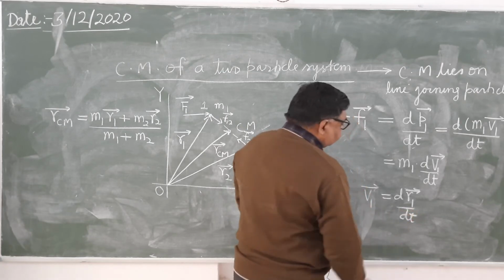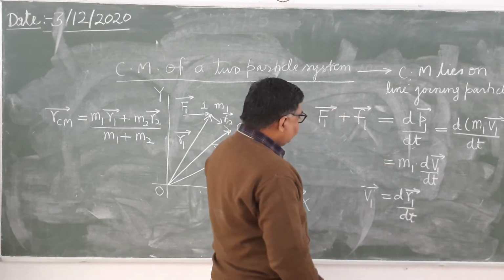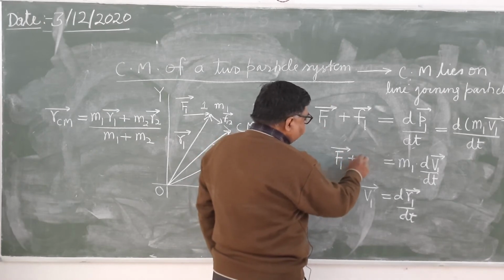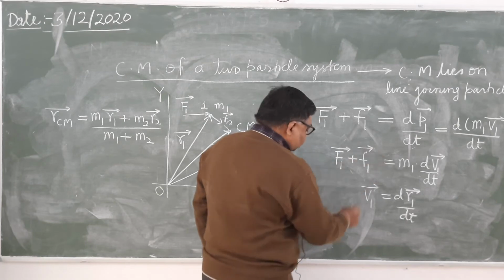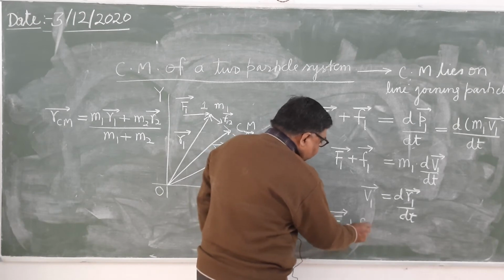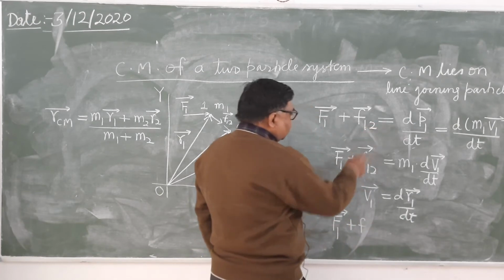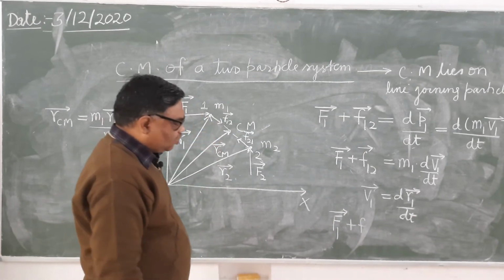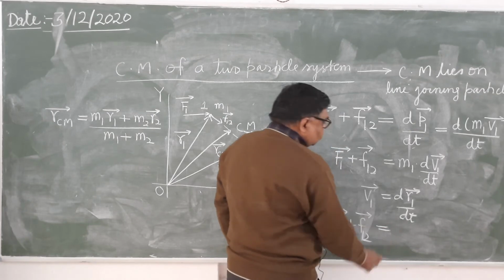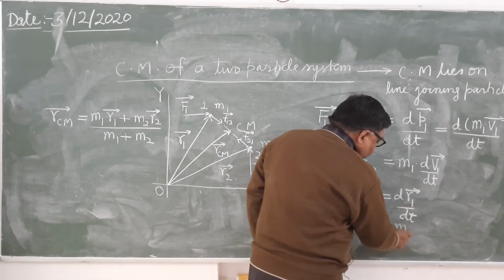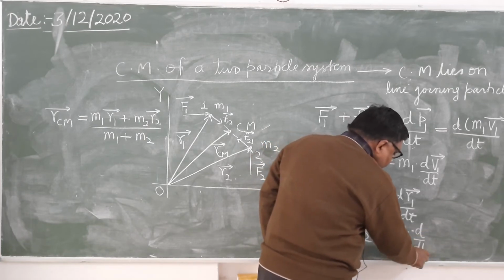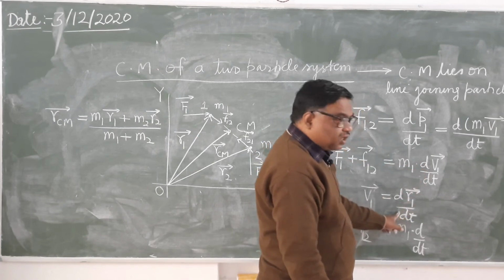So when you substitute this value here, what will you get? From here you can see this vector F1 plus small vector F1. So when you substitute vector F1 plus this small vector, which we have named F12, vector F12 equals m1, now all of you see here, this is d by dt, and in place of v1 you write this.